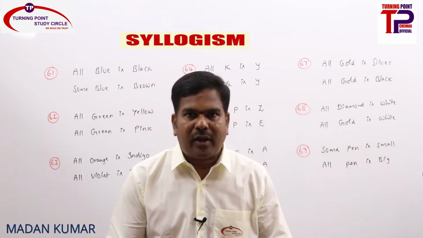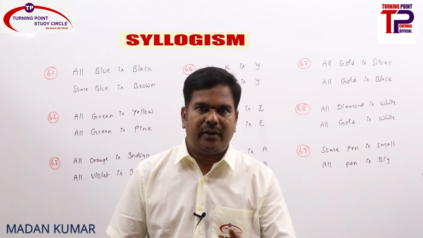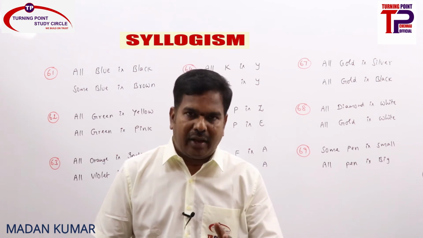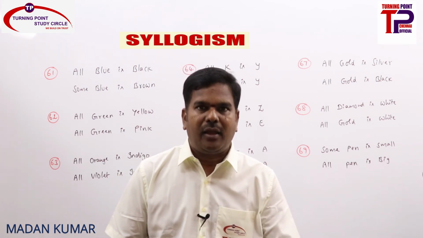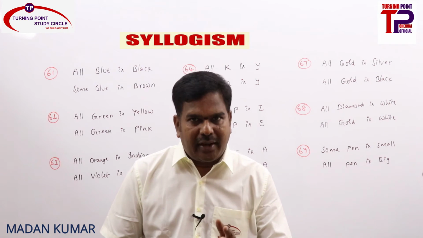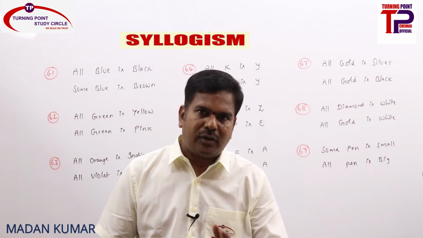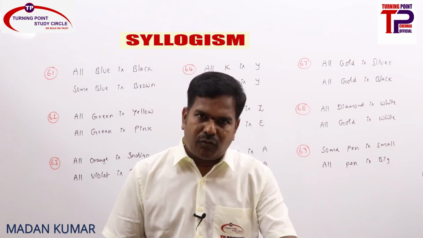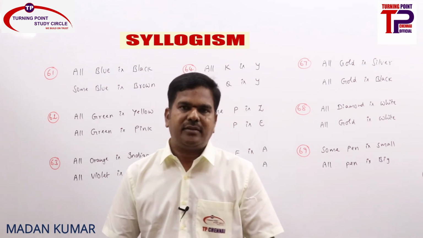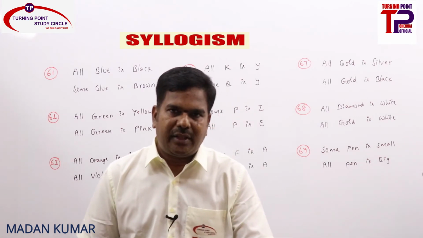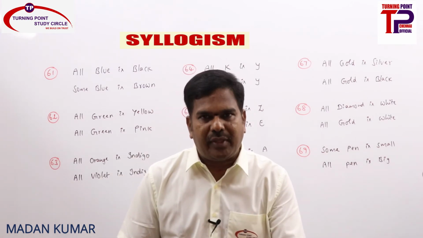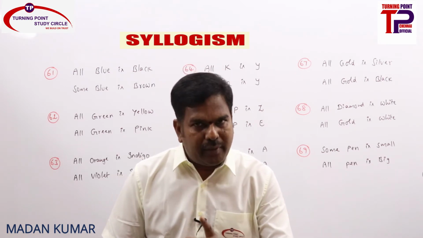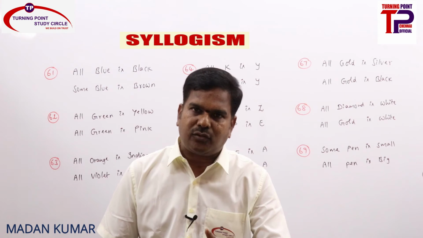Clear, ma? I hope you are very clear with immediate inferences. So when individual statements are given, we find out immediate inferences for each individual statement. Whenever an I statement is there, I can only be converted into I. Whenever an A statement is there, A is directly implied by I and A can also be converted into I. For an E statement, E is directly implied by O, and E can be converted into E and also O. So immediate inferences, implications and conversions: whenever everything is there, something is there is always true. Whenever nothing is there, something is not there is always true. And A can be converted into I, I can only be converted into I, E can be converted into E as well as O.